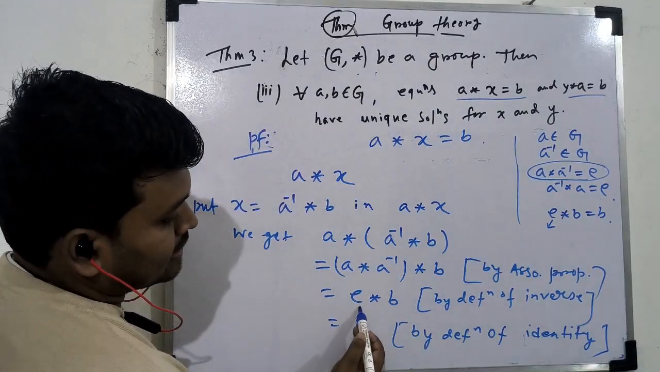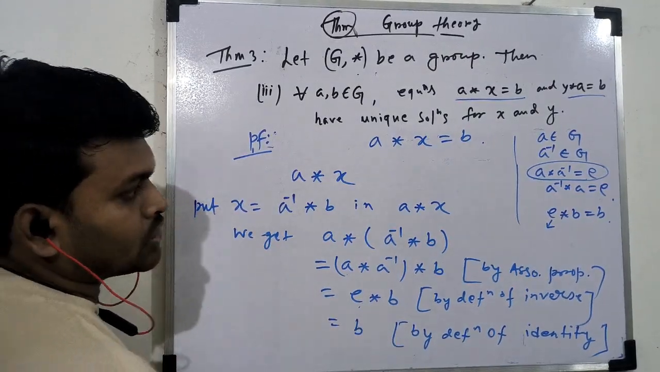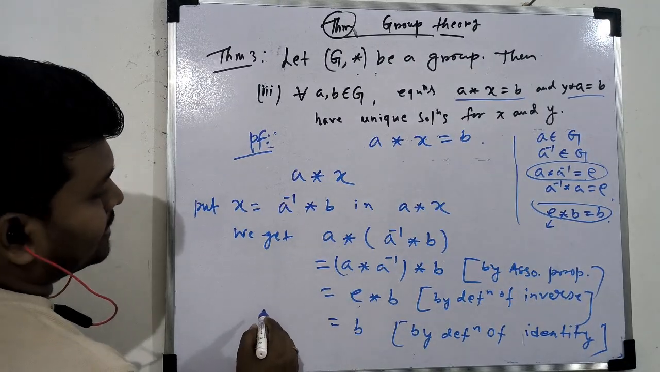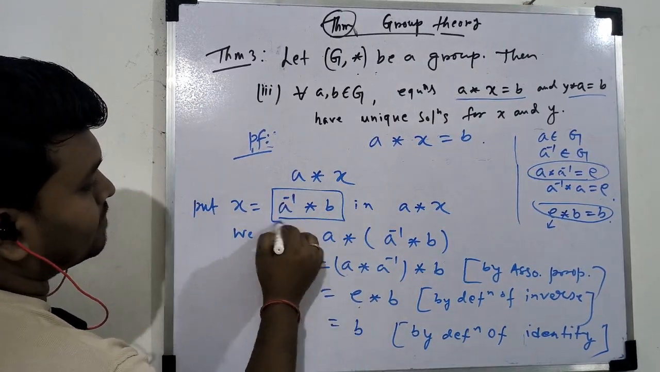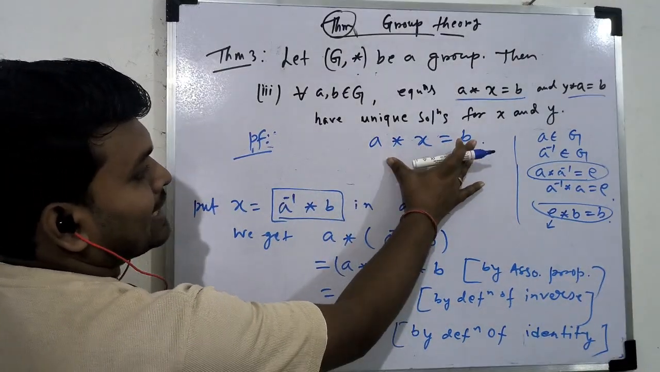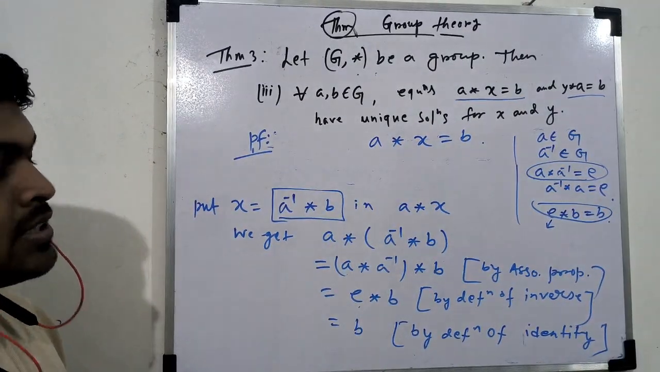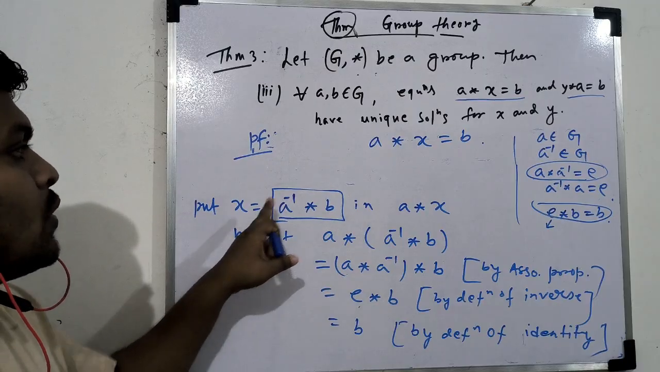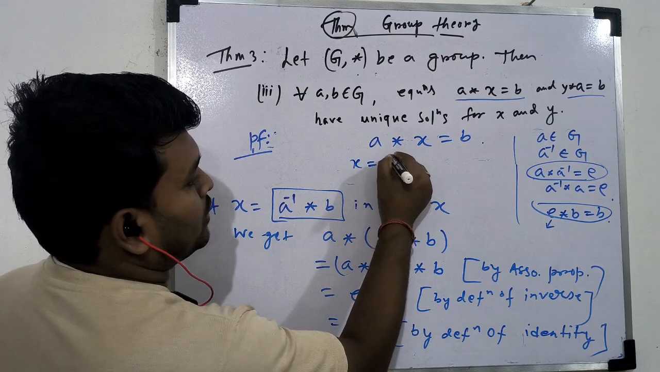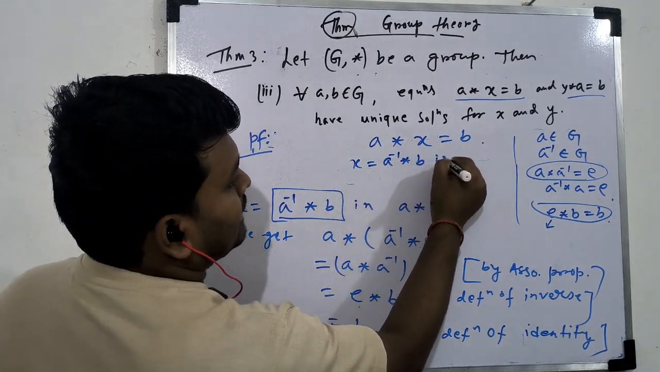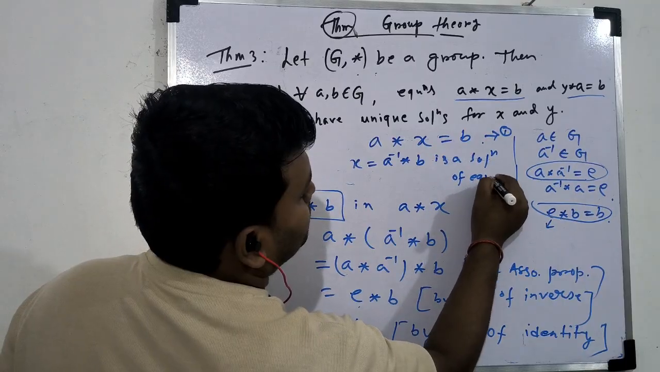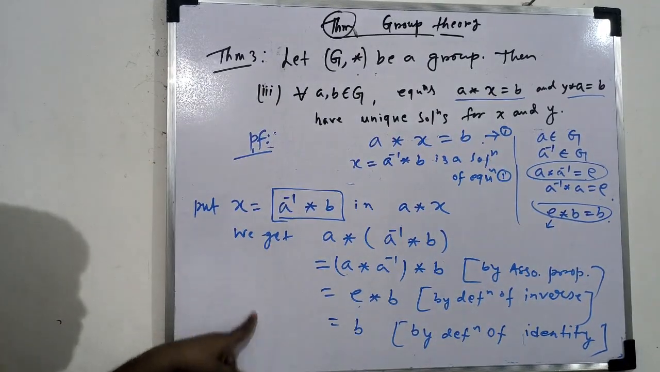अगर E आइडेंटिटी हो तो E star B equal to B होगा. So we use this property. So therefore we get x equal to this one. ठीक है? So if we put x equal to this here, then this equation will be satisfied. Therefore x equal to this is the solution. ठीक है? X equal to A inverse star B is a solution of equation 1. So the proof is here.